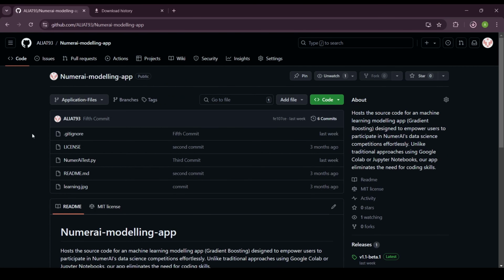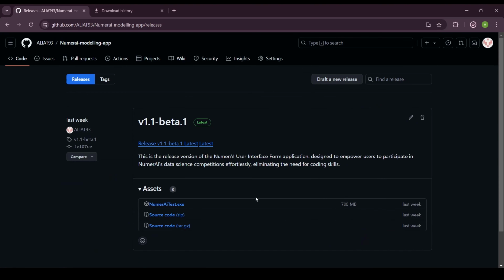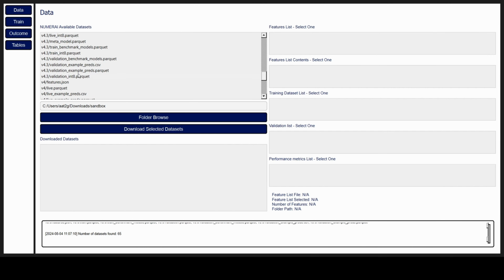In this part of the video, I will show you how to download this application, how to use it, and then finally how to upload to the website. You can download the user interface from my GitHub page. It's a single .exe file compiled using the PyInstaller library in Python. The interface is structured into 4 tabs.